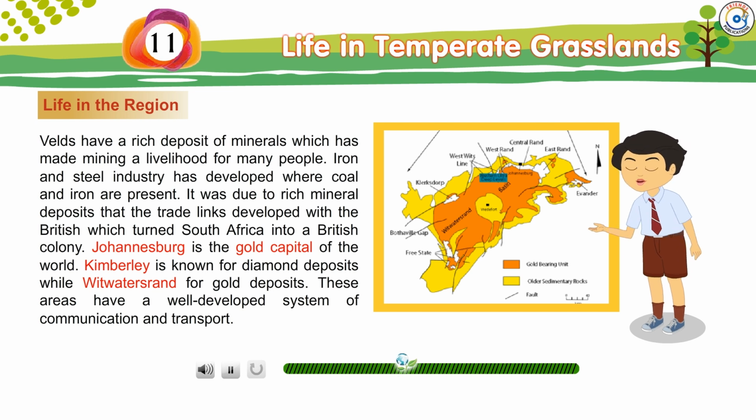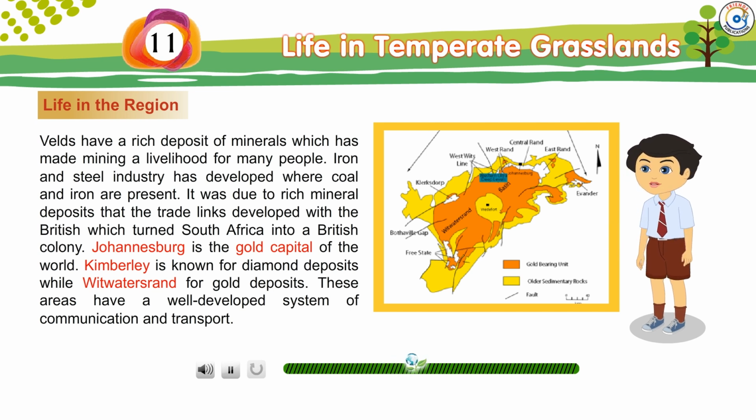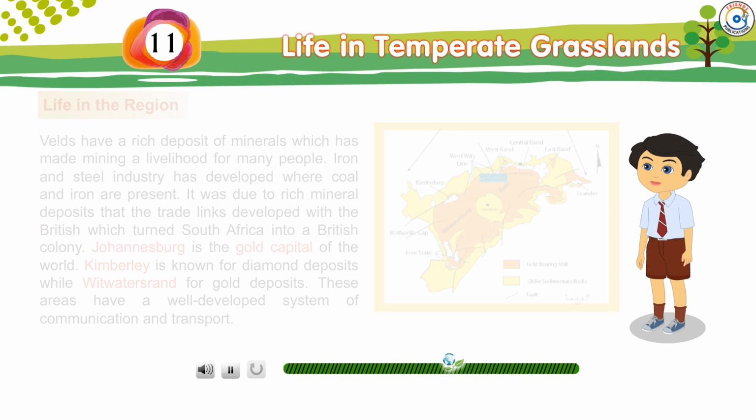Kimberley is known for diamond deposits, while Witwatersrand for gold deposits. These areas have a well-developed system of communication and transport.